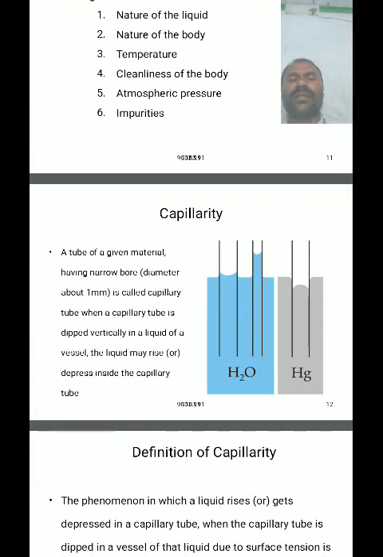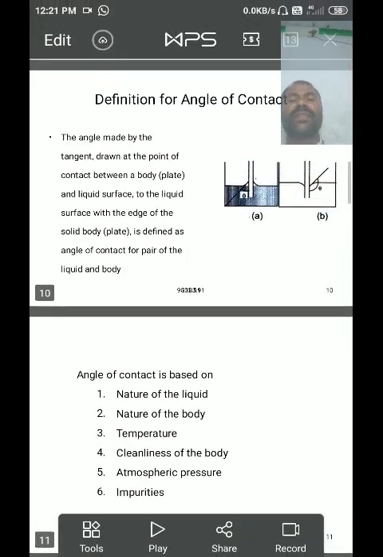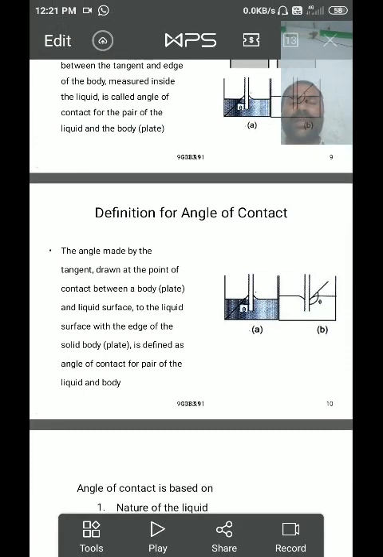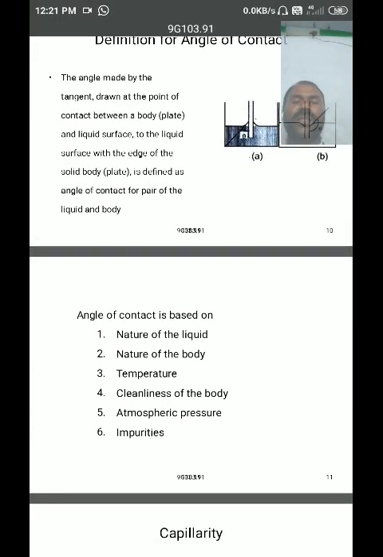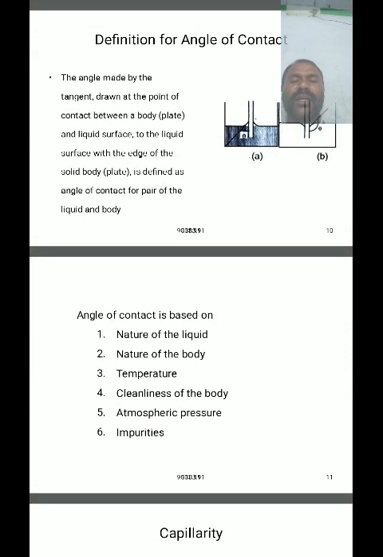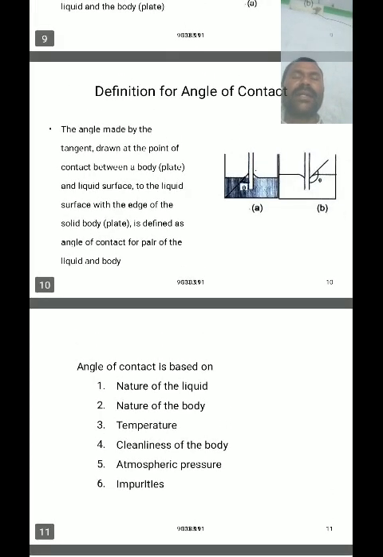So what is capillarity? Before defining capillarity, the angle of contact depends on the nature of the solid, nature of the body, temperature, cleanliness of the body, atmospheric pressure and impurities. If the angle of contact theta is less than 90 degrees, it is called an acute angle of contact.